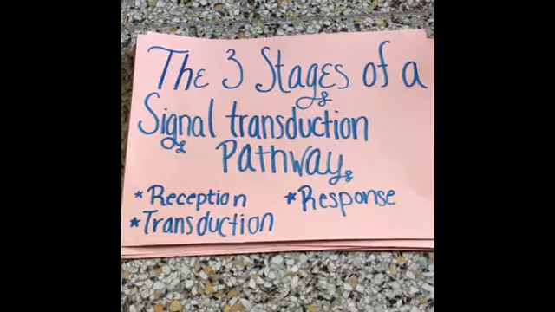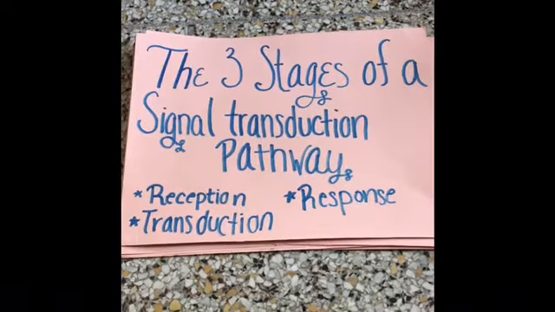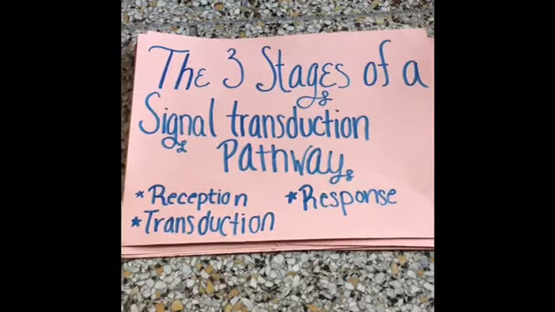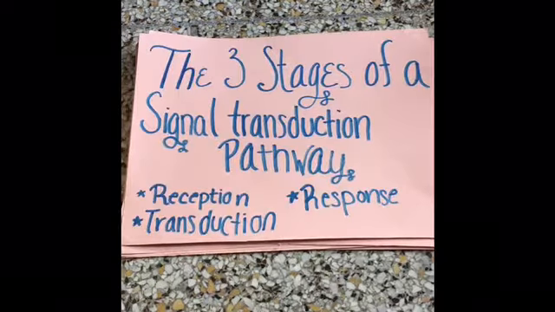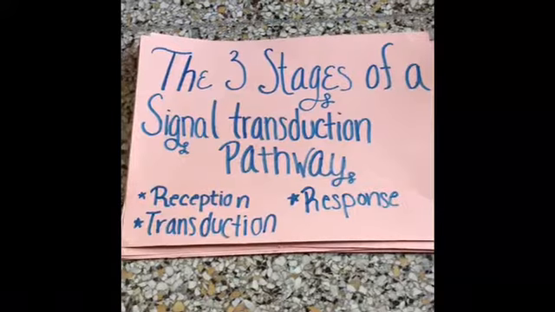The first step in a signal transduction pathway is reception. During reception, a chemical signal or ligand binds to a receptor on or inside its target cell. In this example, our ligand is binding to a G protein receptor.